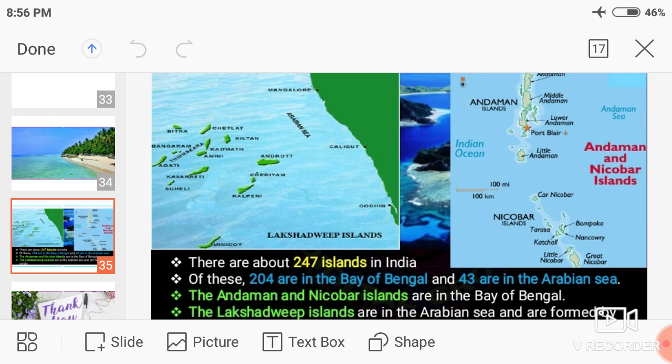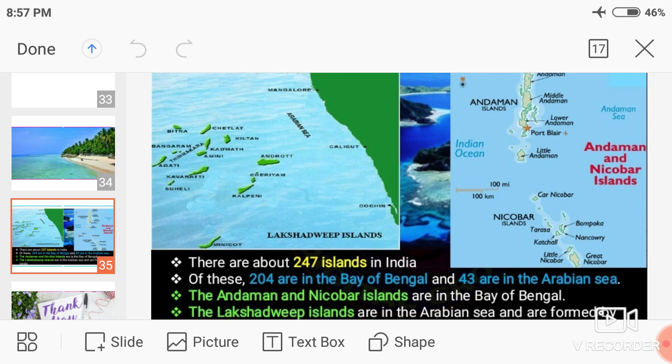Of these, 204 are in the Bay of Bengal and 43 are in the Arabian Sea.